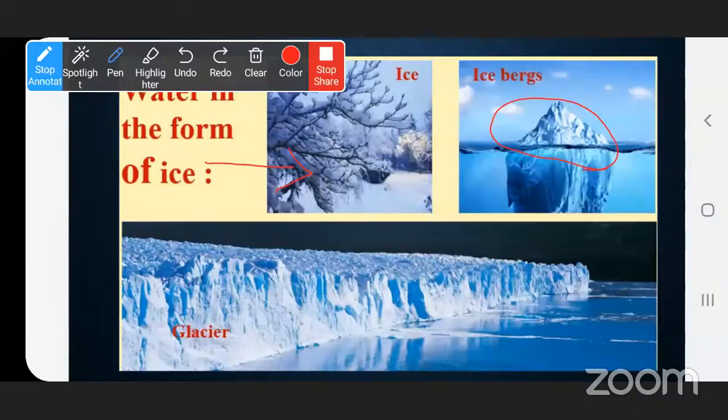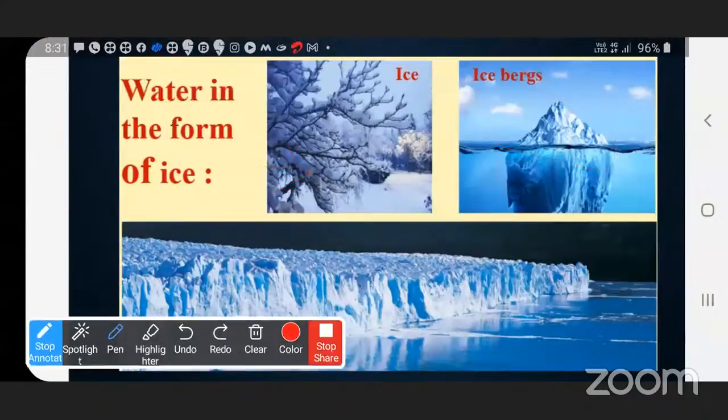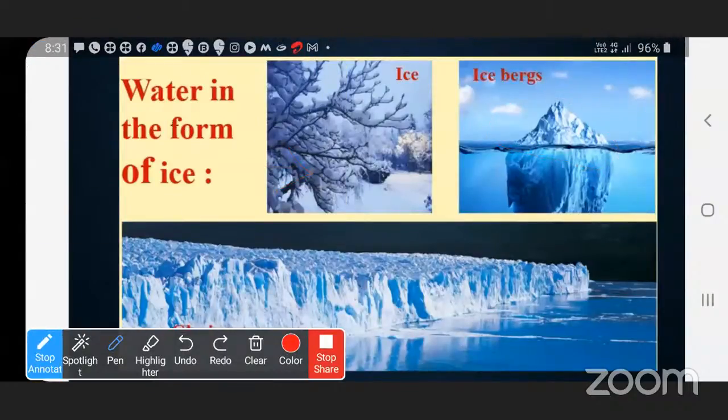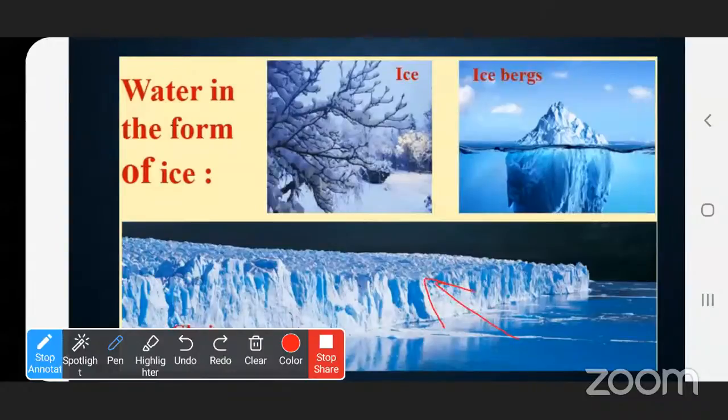What are they called? Icebergs. So in this way, water is present on the earth in the form of ice, then in the form of glacier, and sometimes we can see it floating in the sea also. Have you all got this?